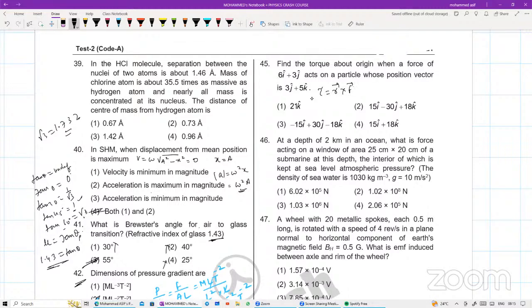Next one. At a depth of 2 km in ocean, what force is acting on a window of area 25 centimeter into 20 centimeter of a submarine at its depth, the interior of which has been kept at sea level atmospheric pressure? The density is given as 1030.